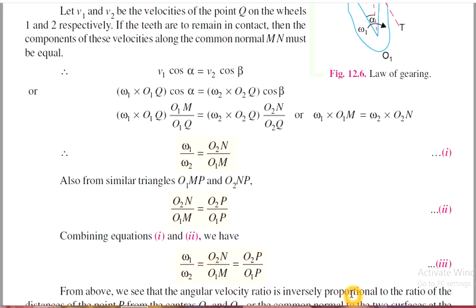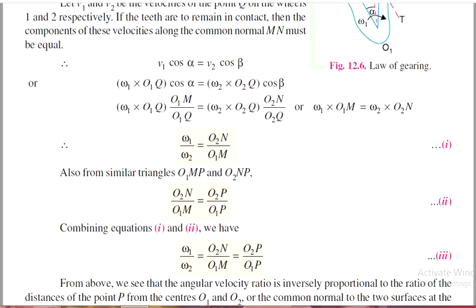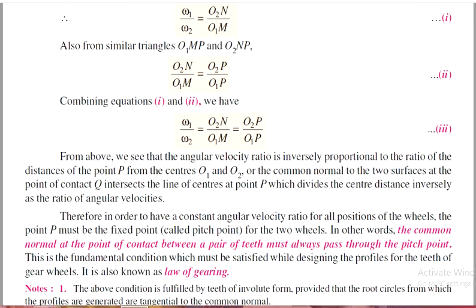From the above equation, we find that the angular velocity ratio is inversely proportional to the ratio of the distances of the point P from the centers O1 and O2. In order to have a constant angular velocity ratio for all positions of the wheels, the common point P must be fixed, which is called the pitch point for the two wheels.